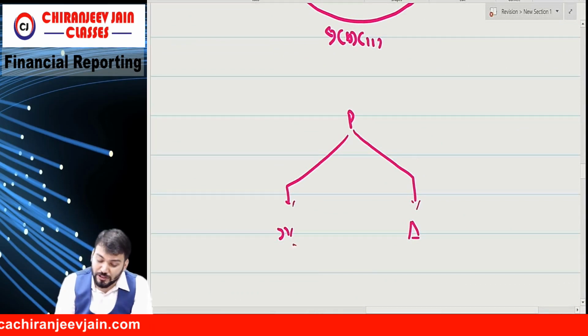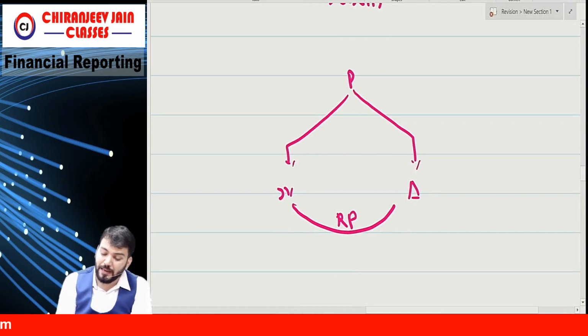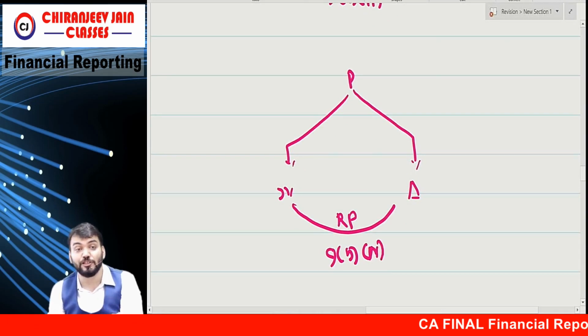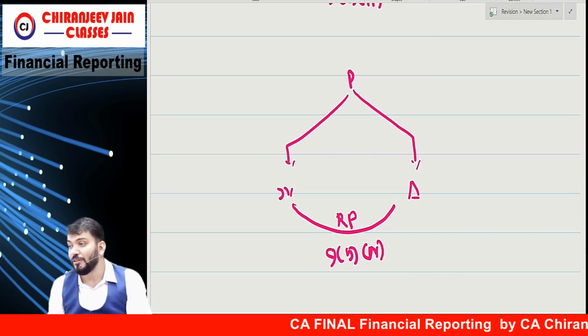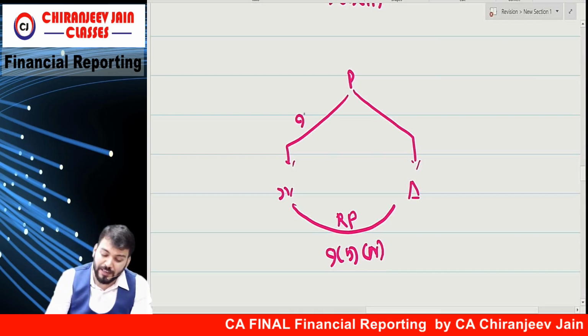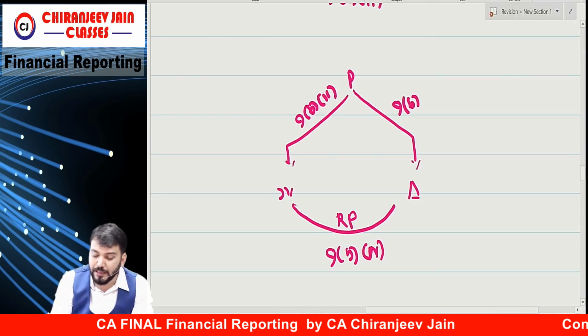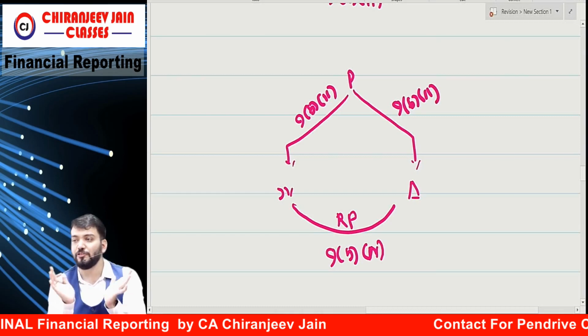So these two are also related parties. As per 9B4, the joint venture and associate of the same body will be related to each other. And this will be related as per 9B2. Have you understood? Correct? So we have done 1, 2, 3, 4.